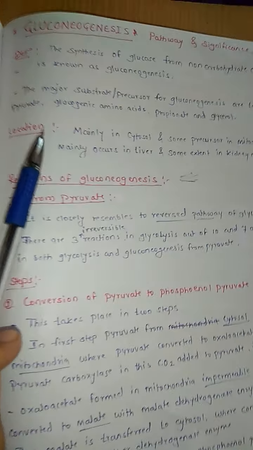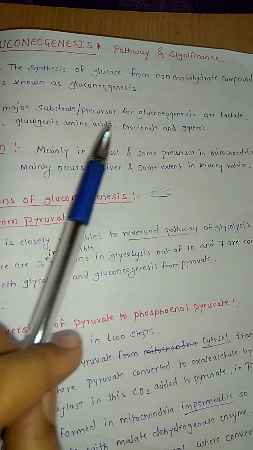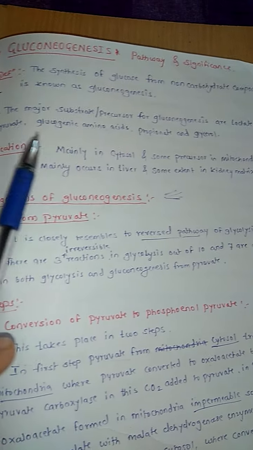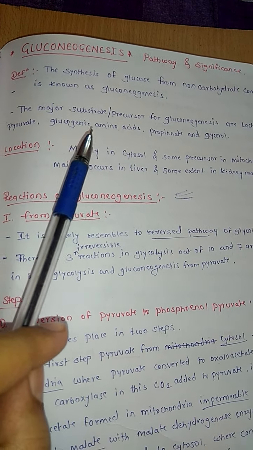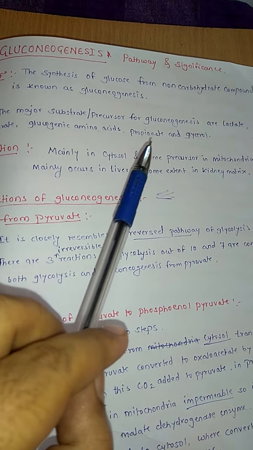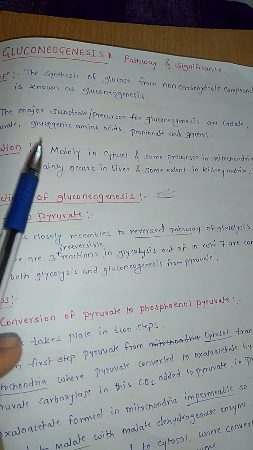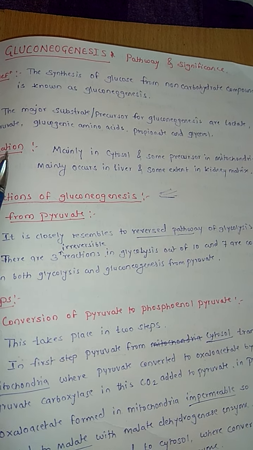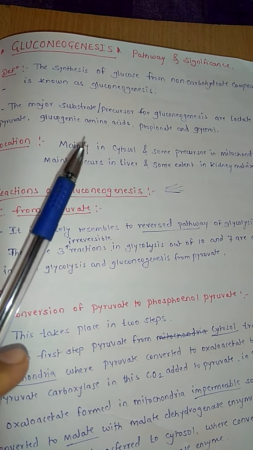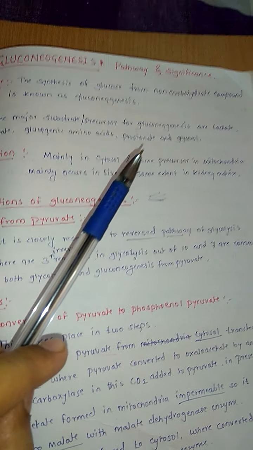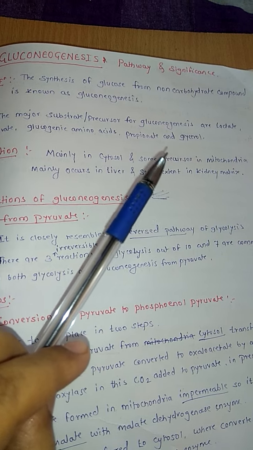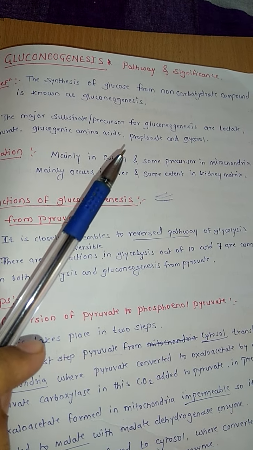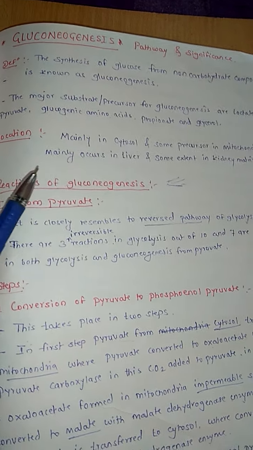Already we have seen the major substrates or precursors for gluconeogenesis are lactate, pyruvate, glucogenic amino acids, propionate, and glycerol. Means whatever starting material is required for gluconeogenesis are lactate, pyruvate, glucogenic amino acids, propionate, and glycerol. From these non-carbohydrate compounds, glucose is formed.